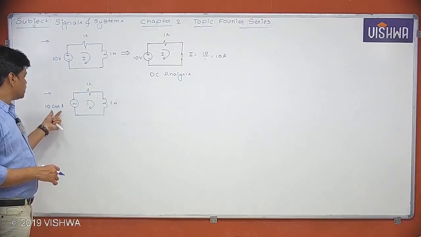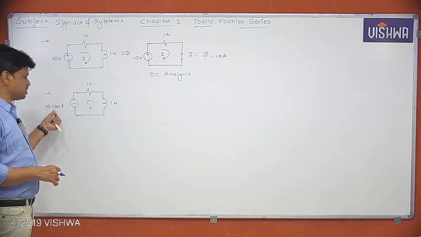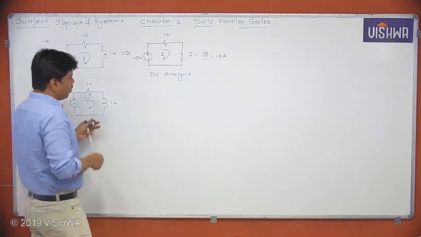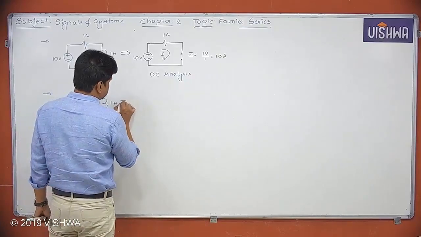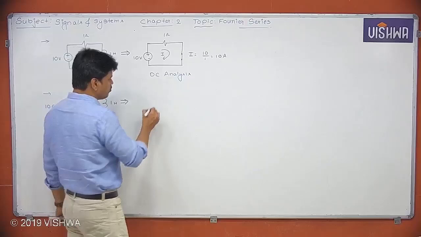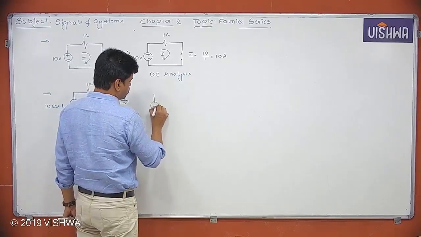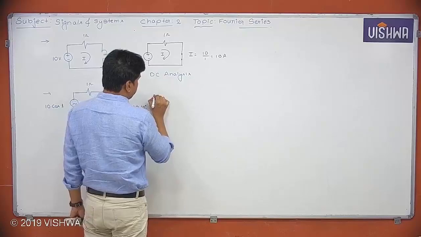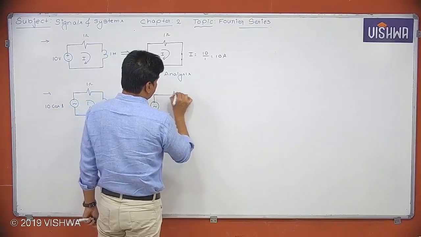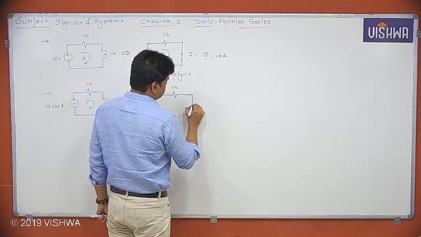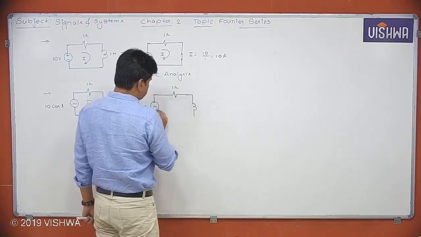But in this case, they have given an alternating voltage, an AC signal. So we have to perform AC analysis, sometimes called phasor analysis. First we convert the voltage source into a phasor, 10 at an angle of 0 degrees, and 1 ohm remains 1 ohm, and here the inductor cannot be short circuited.